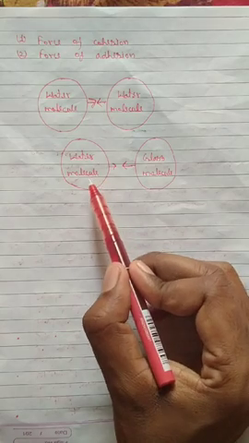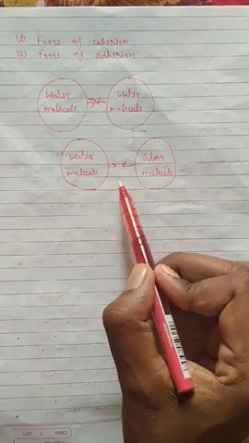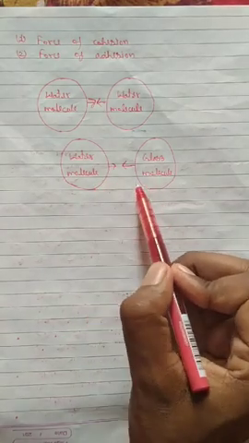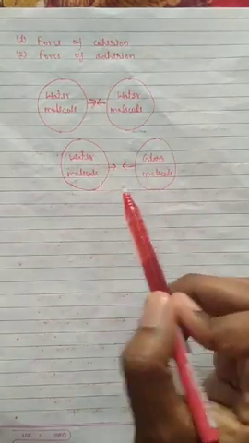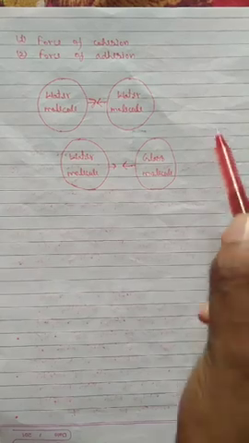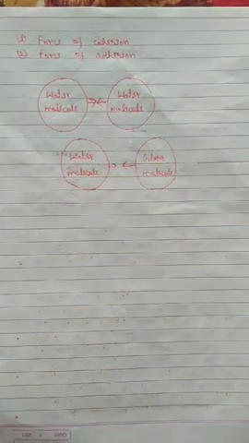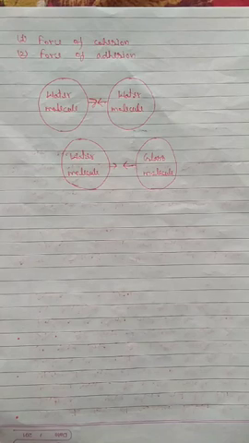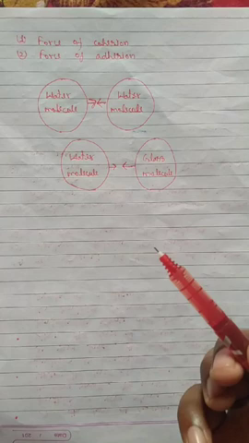The force of attraction between the molecule of water and the molecule of glass is called the force of adhesion. With the help of this diagram, we can say that both cohesion force and adhesion force tend to move the molecules closer to each other.